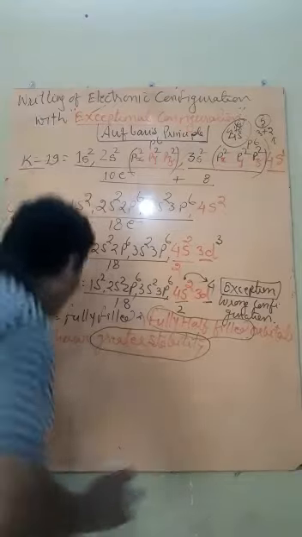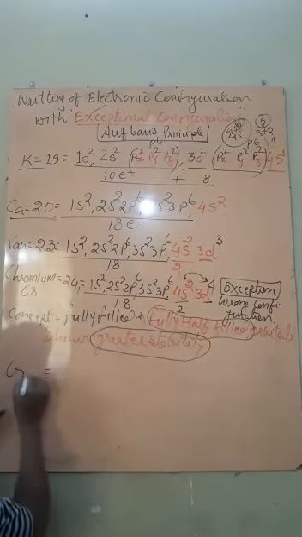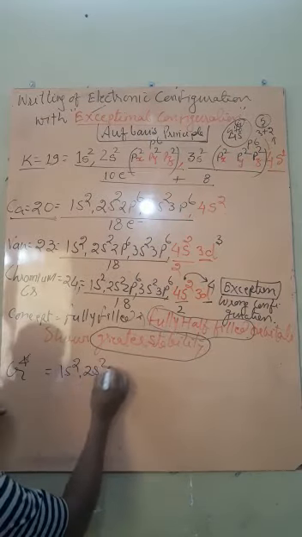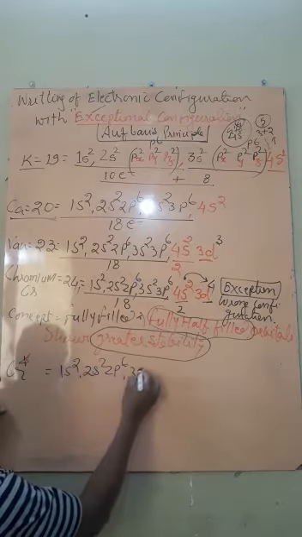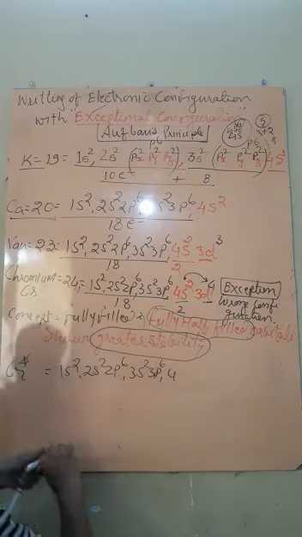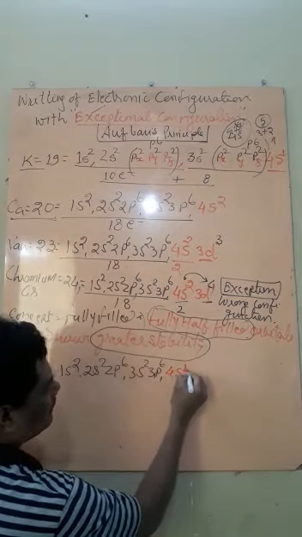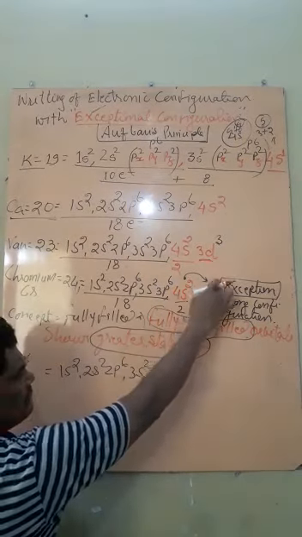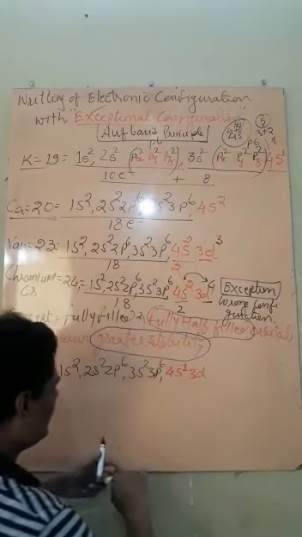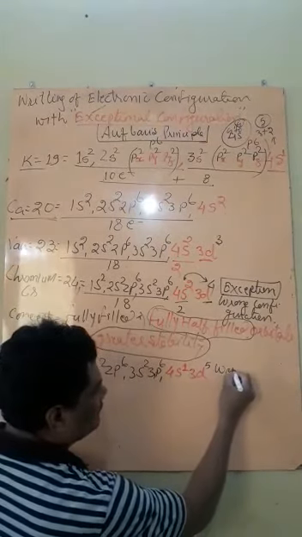How does it become fully half filled? So first let me write the configuration for chromium. Which configuration? Exceptional. Say 1s2, 2s2, 2p6, 3s2, 3p6. Then 4s will become what? 1. Besides 2, 1 will jump there, so it becomes 1. While the 3d will become what? 5. 3d will become 5. This is called the right configuration.